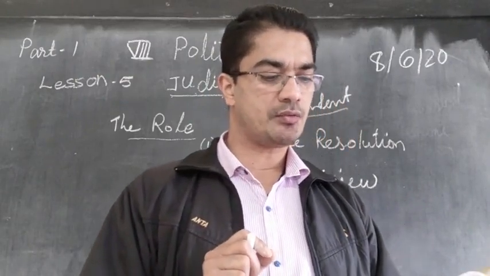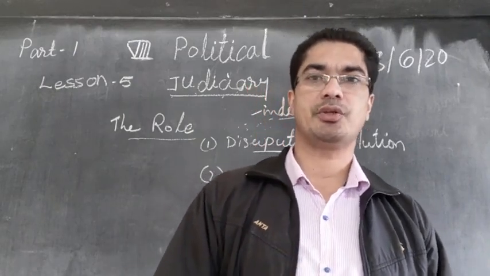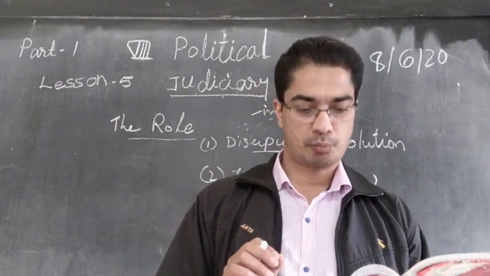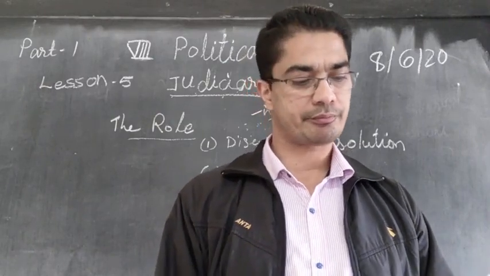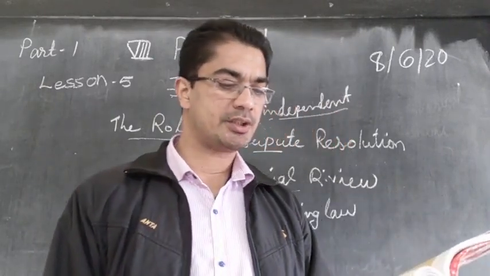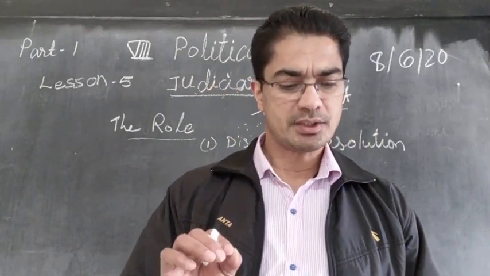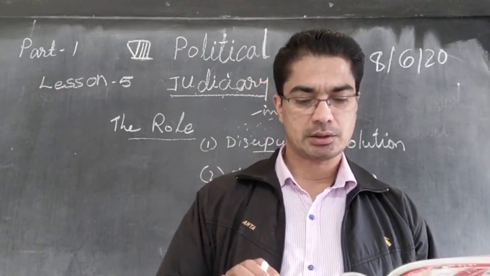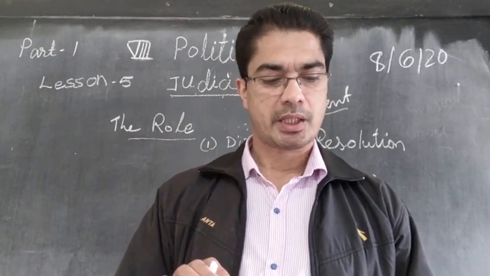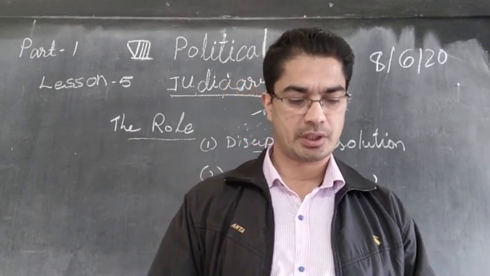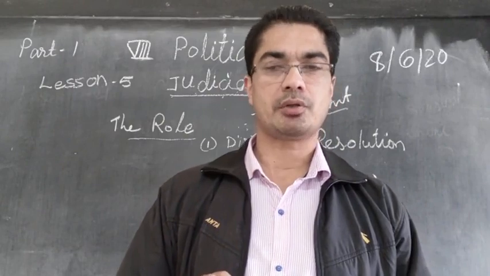So one aspect of this independence is separation of powers. So we say the judiciary is independent because there is separation of powers. Let us see what we understand by separation of powers. This, as you read in chapter 1, is a key feature of the constitution. What this means here is that other branches of the state like the legislature and the executive cannot interfere in the work of the judiciary. So the courts are not under the government and do not act on their behalf.